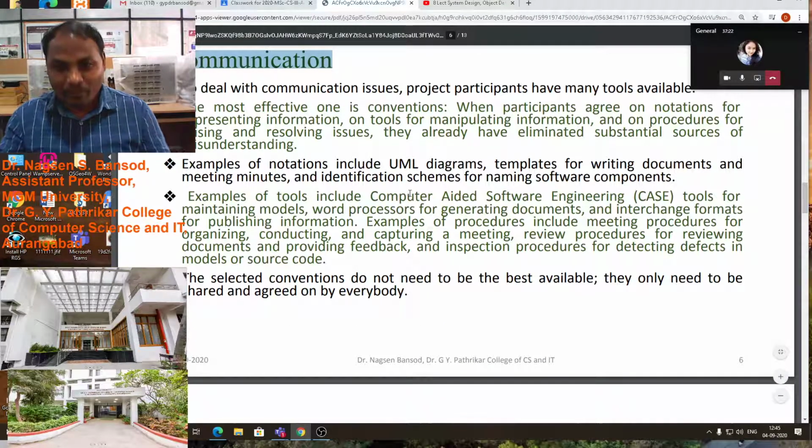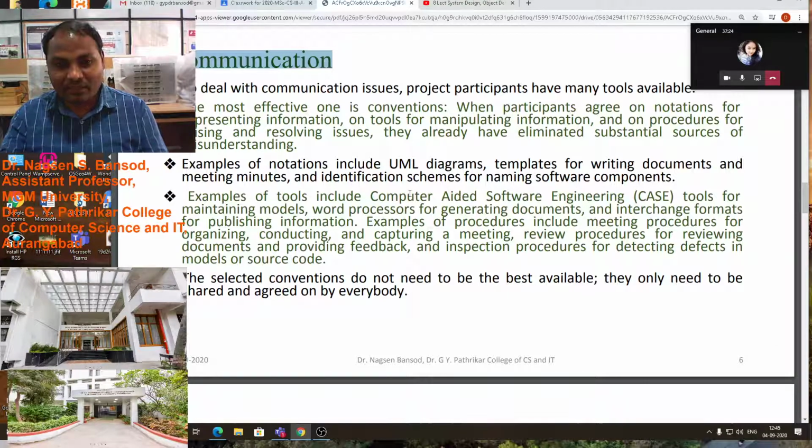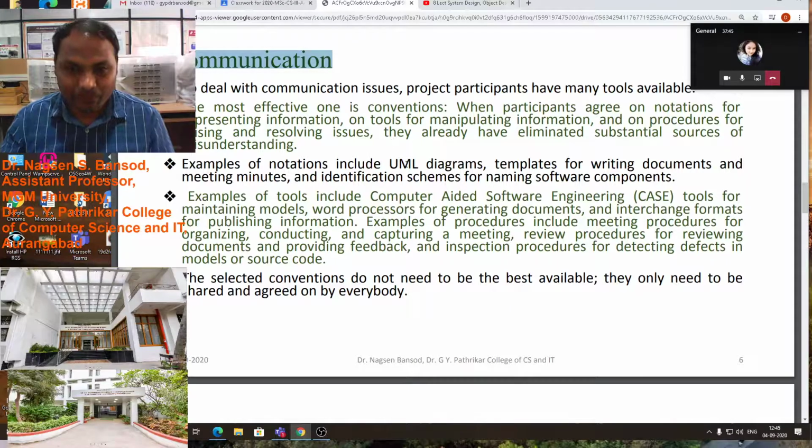We can process our text, our words, into the form of a report. Suppose we want to give an application to the principal madam, then we can create that application by using Microsoft Word. So Microsoft Word is the word processor.